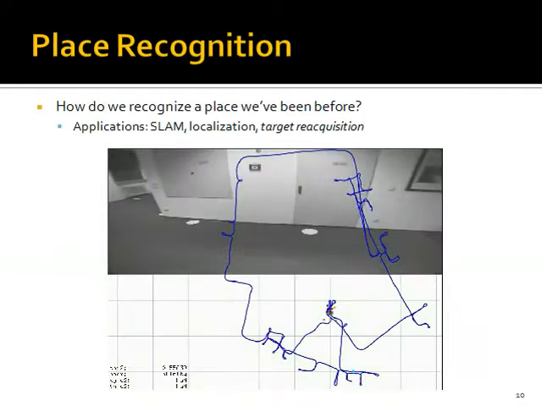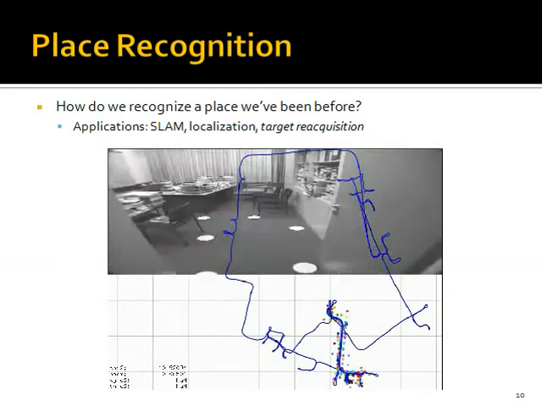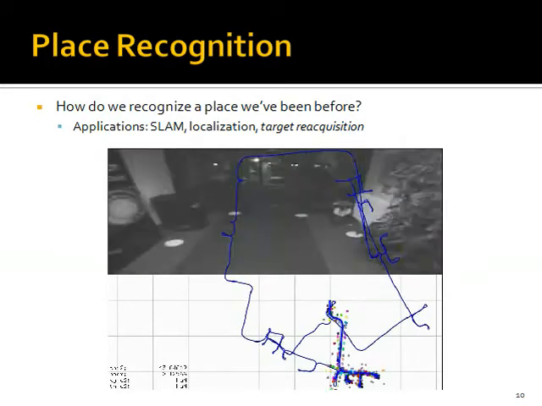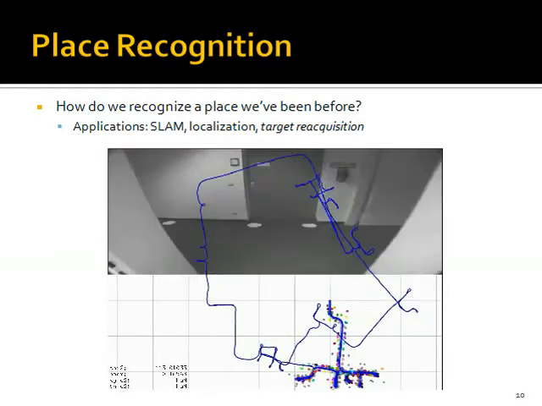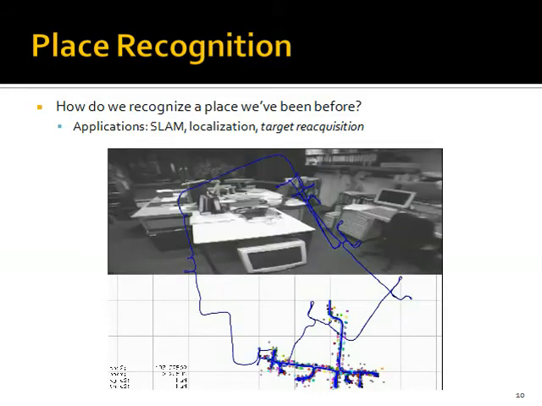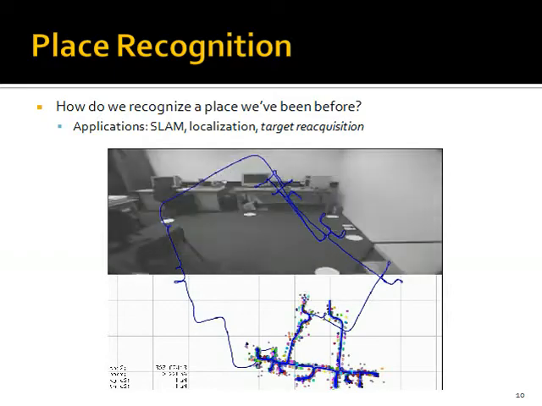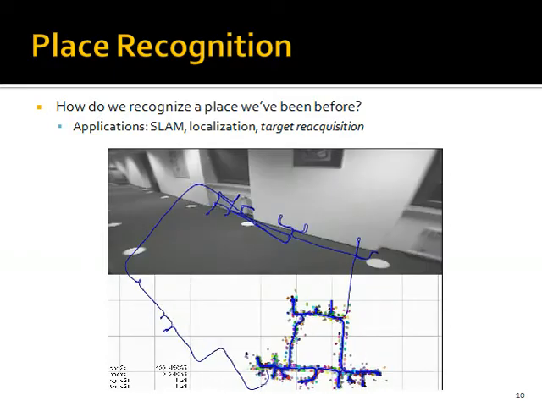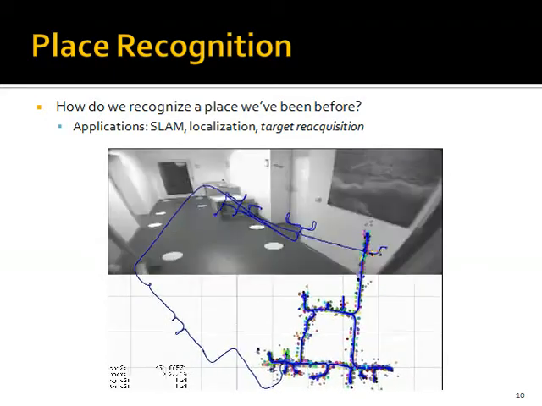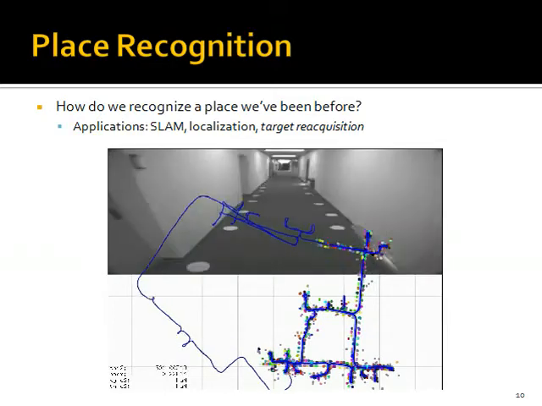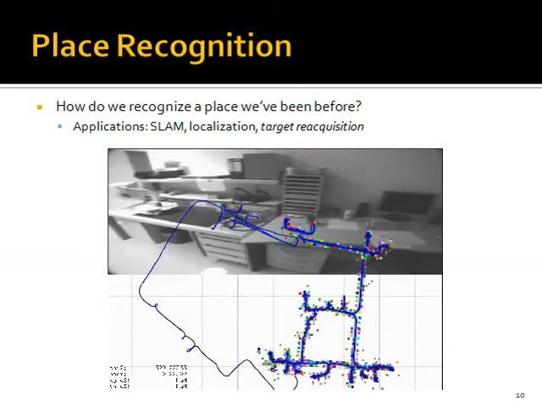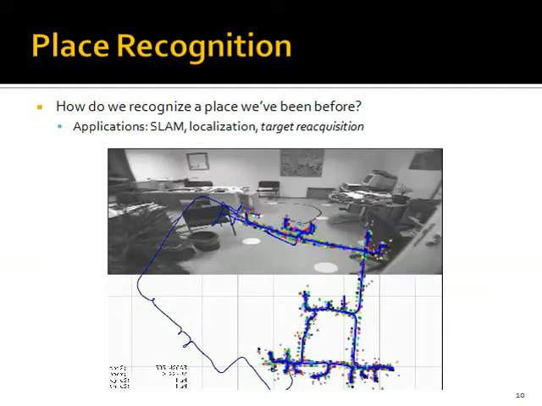Robots have a hard time recognizing places that they've seen before. This means that they have a hard time closing loops and have difficulty reacquiring targets. In this dataset, the robot is limited to seeing only the white circles. These circles all approximate the worst possible case for data association because they're identical. The question is, can we recognize places that we've seen before by using constellations of these features? As we see in this video, the answer is yes.